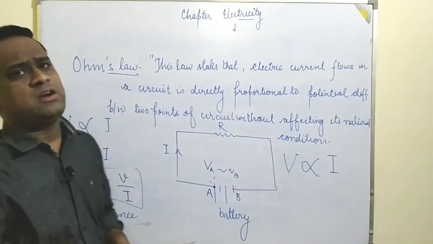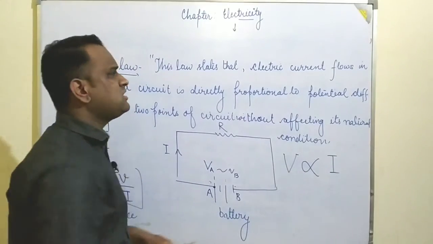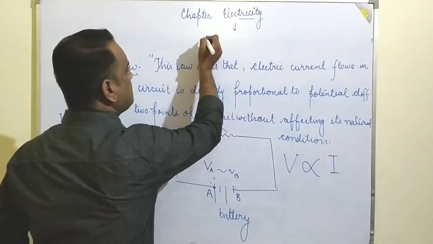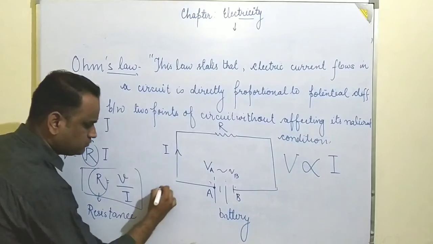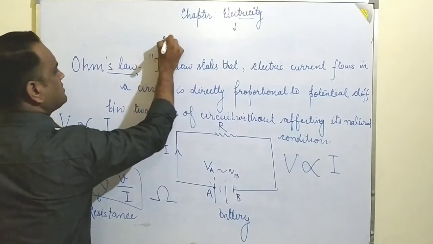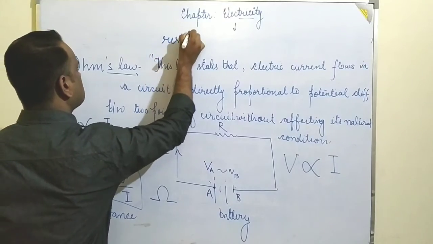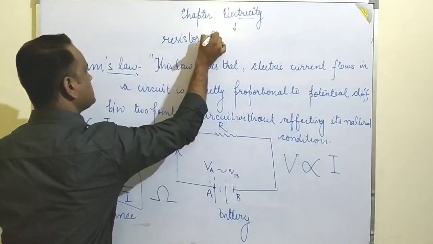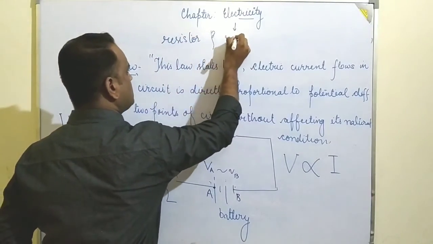Students, whenever you are learning about electricity, a basic difference comes up; its unit is ohm. So what is the basic difference between resistor and resistance?